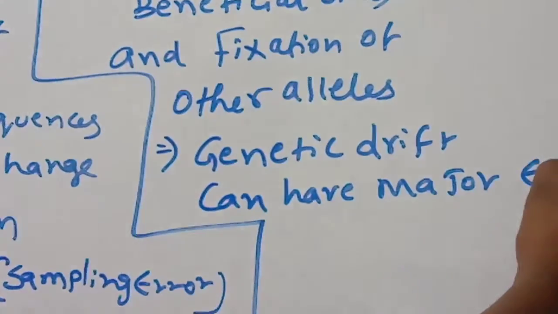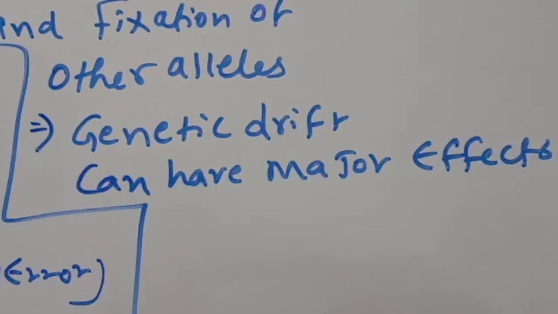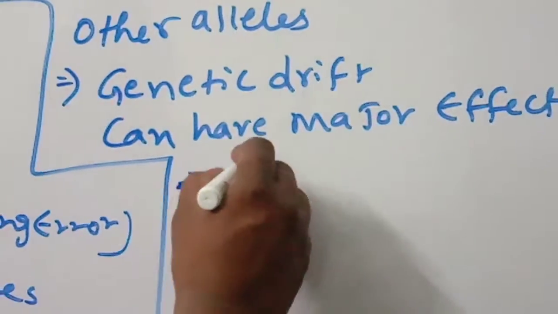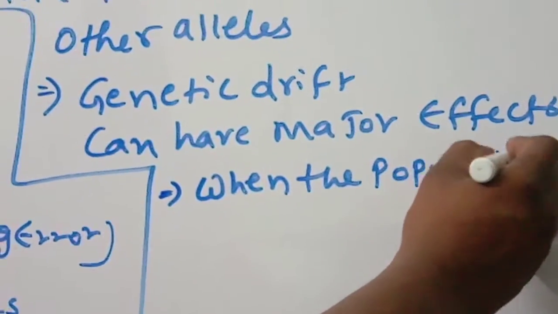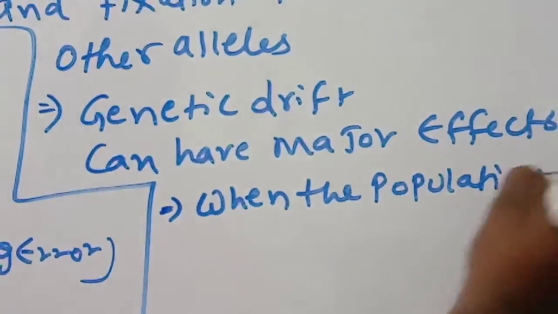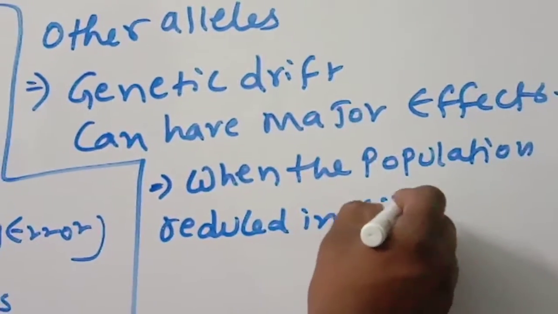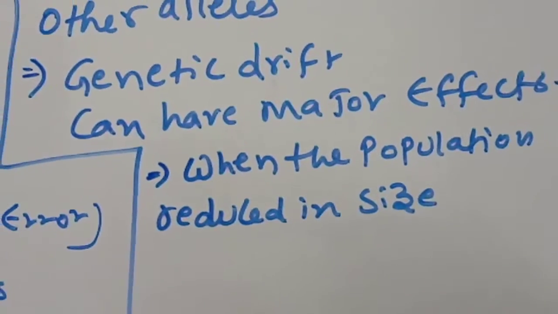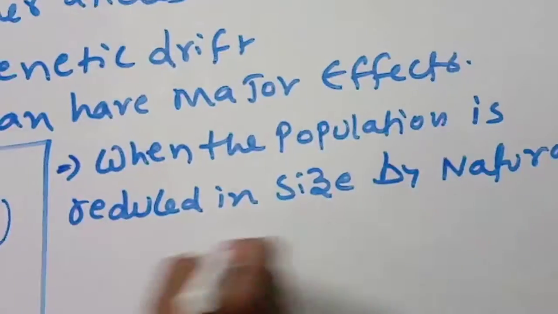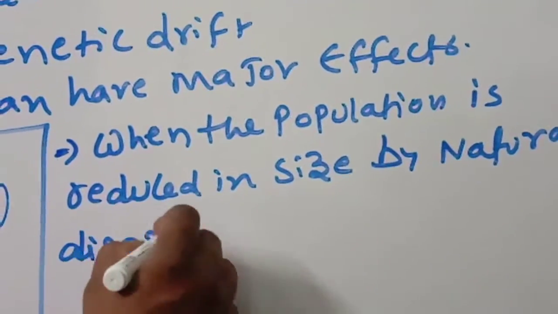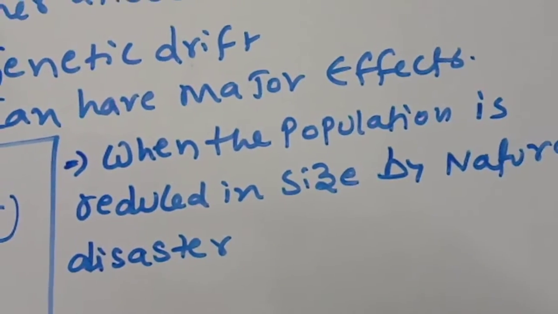This point also you should have to remember. Genetic drift can have major effects when the population is reduced in size by natural disaster. When the disaster happens, the population size will be reduced.